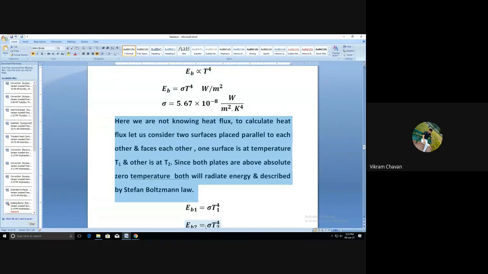One surface is at temperature T1 and the other is at T2.